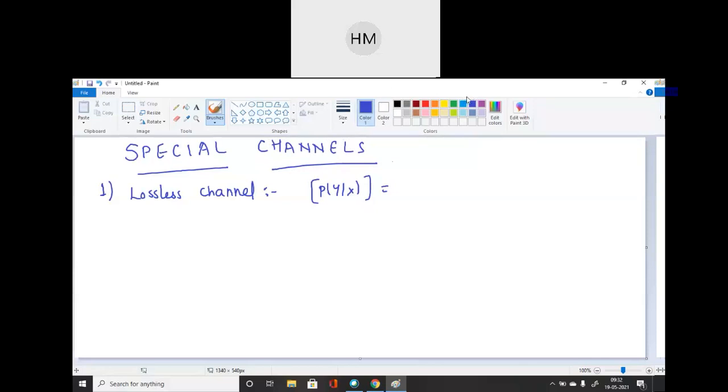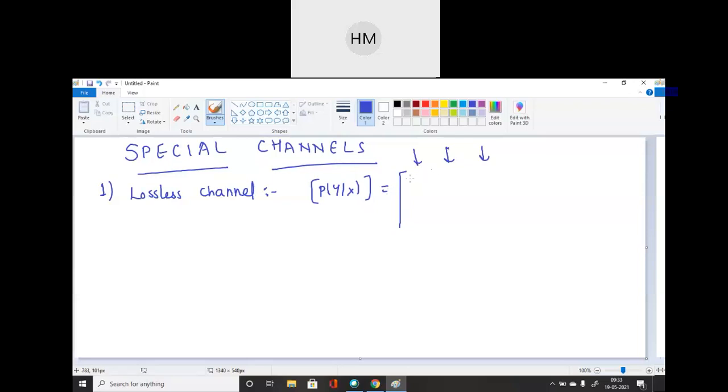Can anyone explain this? What do you mean by a lossless channel and how can we represent it? You can draw your own channel diagram and channel matrix for this. So P of y by x: what we are saying is, a channel described by a channel matrix with only one non-zero element in each column. These are my columns. And what condition is it specifying? That in each column there should be only one non-zero element.